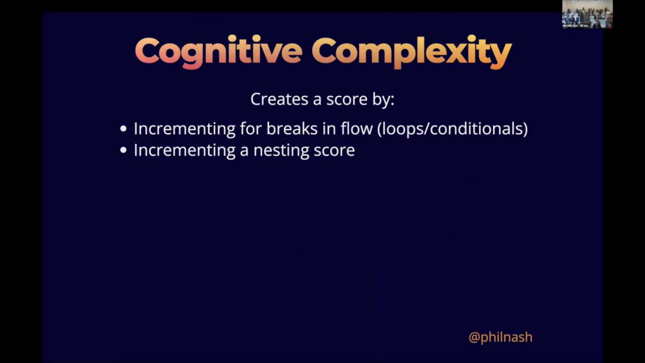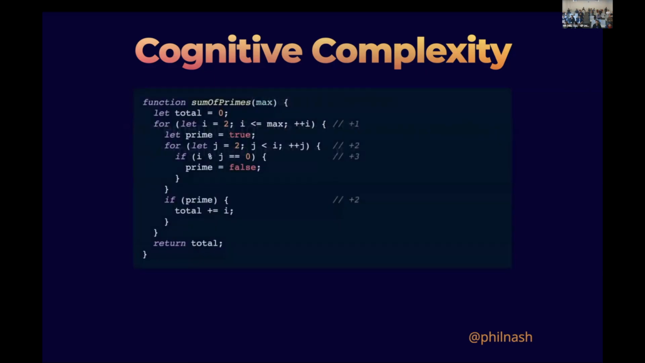And then every time we hit this break in flow, we don't just score +1 for the break in flow, we score +1 plus the nesting score. And that way, it very much dislikes nesting. But if we applied this to our sum of primes function, we don't score the function itself in the first place, so having everything start at 1 is not that much use.